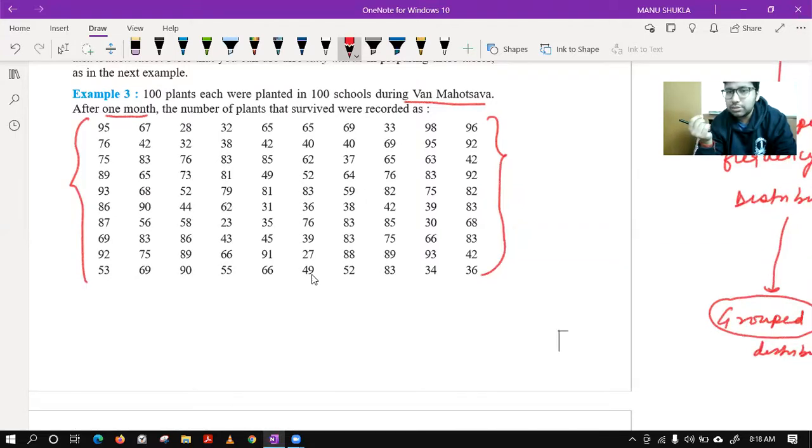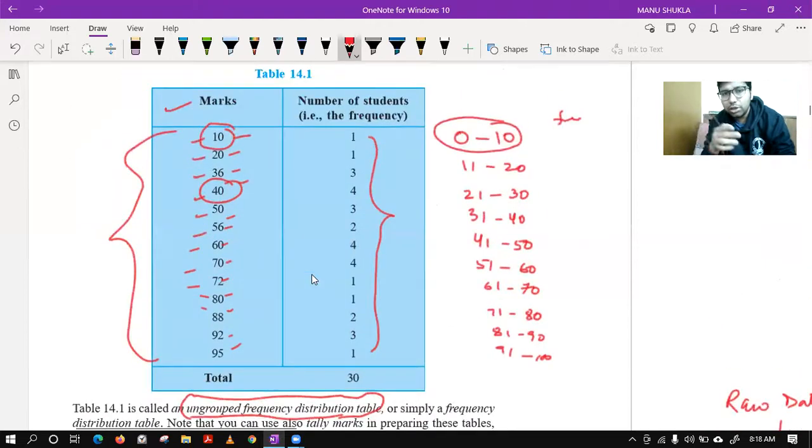Yes class, please confirm why we are moving to the grouped frequency distribution, because these many values, if you go like this, you will have a column of around 40-50 values. So this much long column will not help you to assess or analyze. It will be very difficult for you to analyze that kind of data.